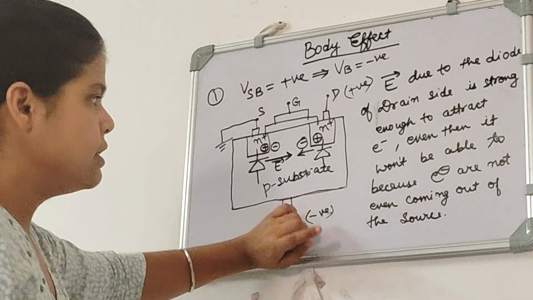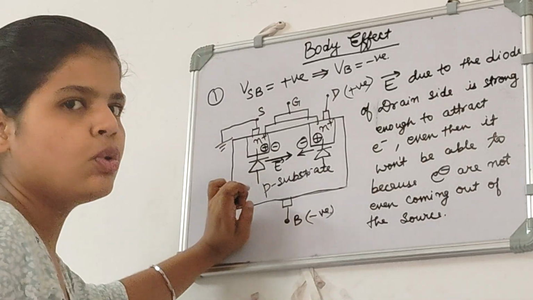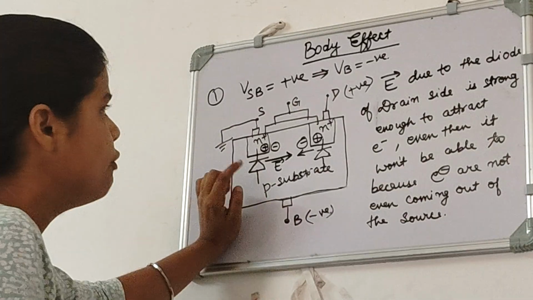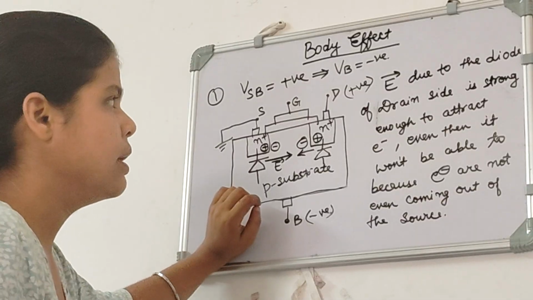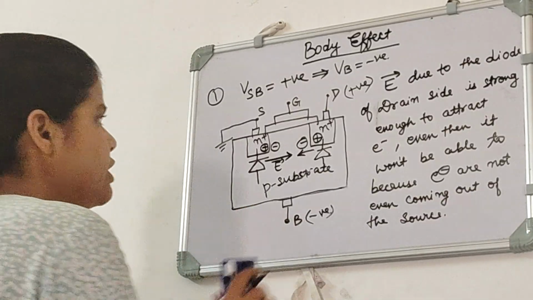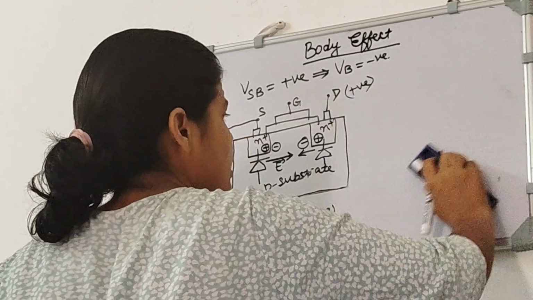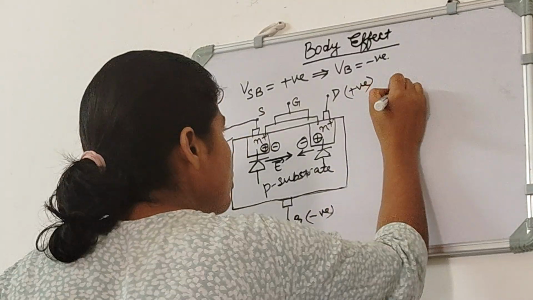So since electrons are not coming out of the source, to take those electrons out of the source, we need to apply more VGS. And what does that mean? More VGS means more VT, that is, an increase in threshold voltage.